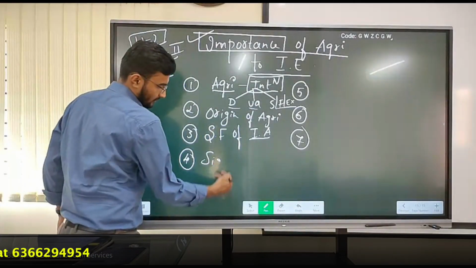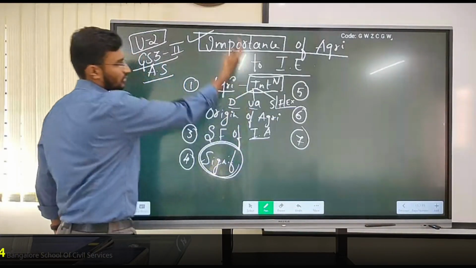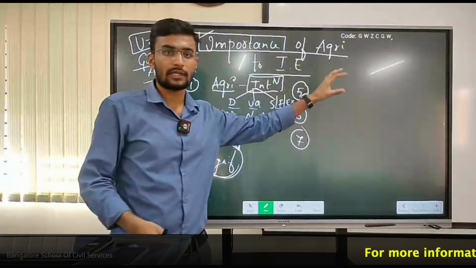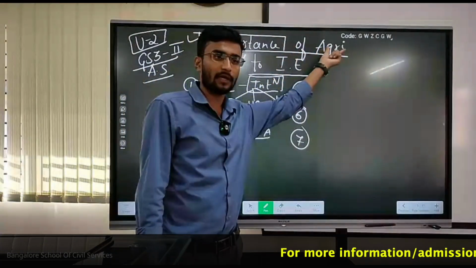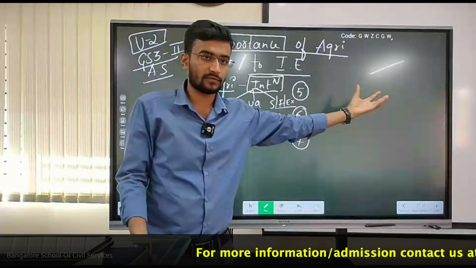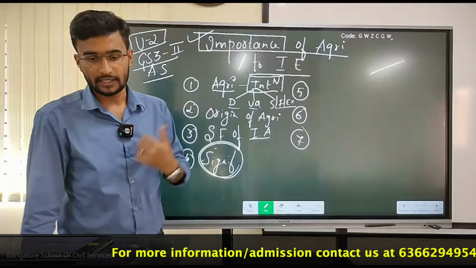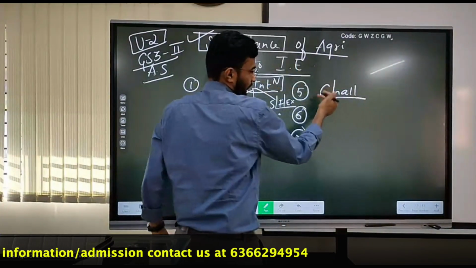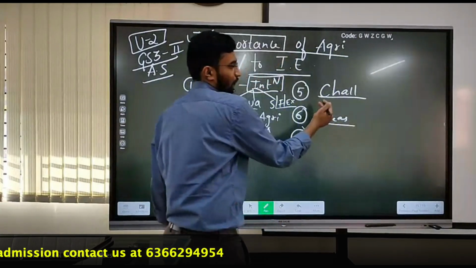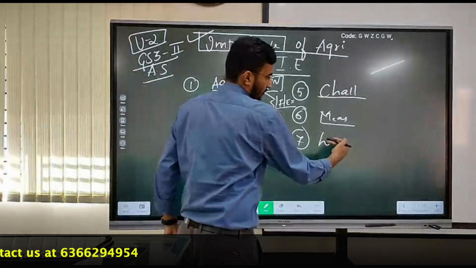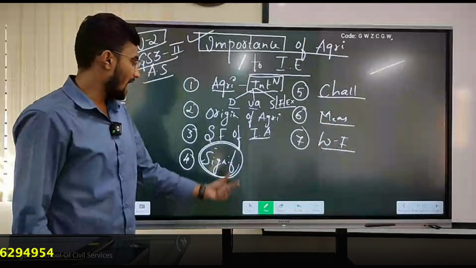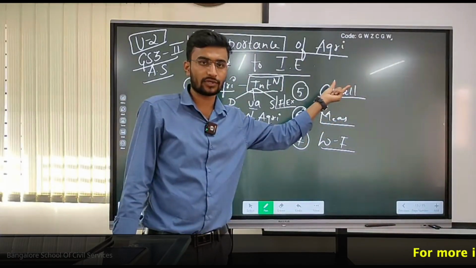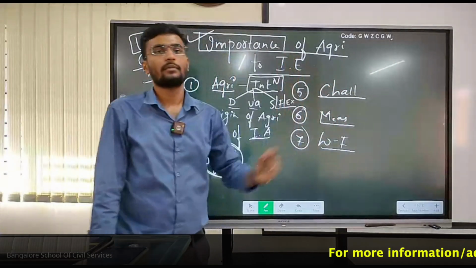The fourth one will be my significance. If only one mark is given, it is the significance of agriculture to our Indian economy. But you need to study the bulk, the complete aspect of it. If you're taking your agriculture topic, obviously you should complete each and every 7-pronged strategy, or different dimensions. As soon as I write significance, obviously challenges should follow. As soon as challenges, my measures should follow, followed by my way forward. As soon as I write significance or importance, these three things should follow: challenges, measures, as well as way forward.